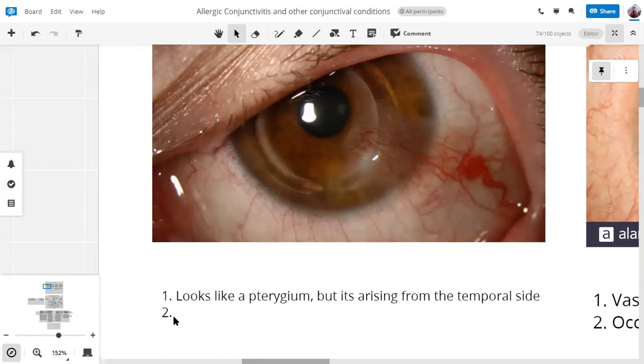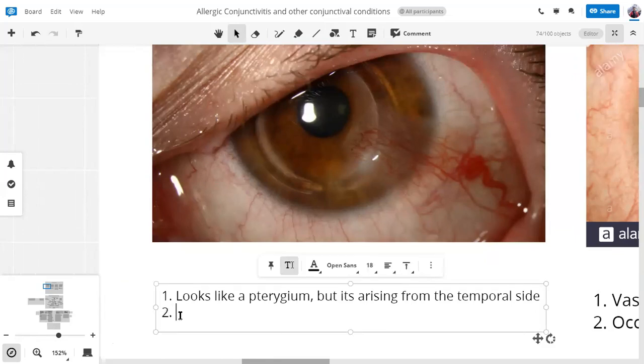So, what does this mean? It means that there has been a therapeutic procedure on the cornea, and if I further broaden this term, it means that there's a history of surgery.